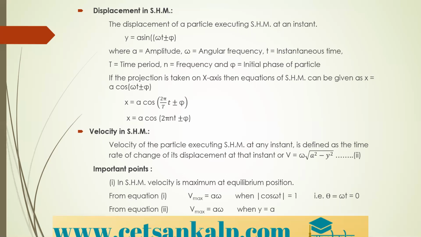Here V max is equal to A omega when y is equal to A, where A is the amplitude. So when displacement is equal to the maximum amplitude, we can write V max is equal to A into omega.